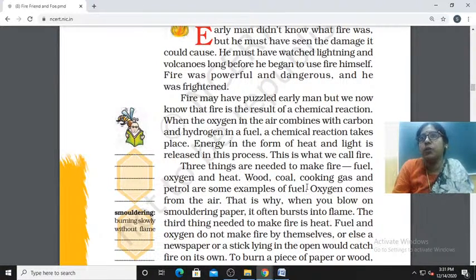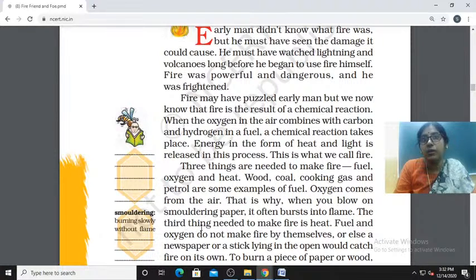So how do we get fuel? With the help of wood, coal, cooking gas. When we are cooking something, we need this kind of fuel. Without this we can't cook also, isn't it? So three things are needed to make fire. If there is no fuel, no wood, no coal, no cooking gas, we need something to support it. And overall, what we need? Oxygen is very important. Oxygen comes from the air. That is why when you blow on smoldering paper, it often bursts into flame.